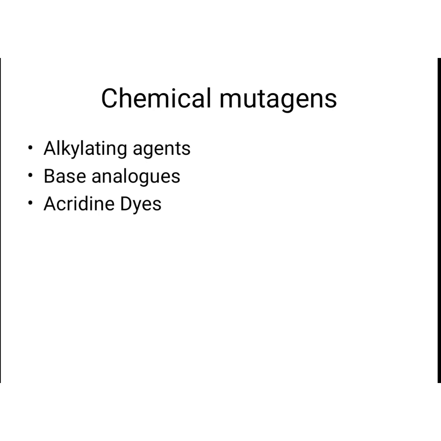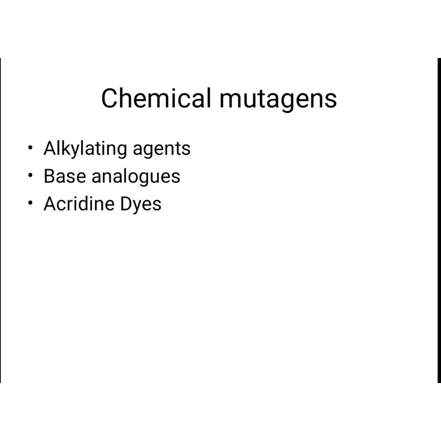I told already about mutagens. Actually, mutagens are of two types, chemical and physical mutagens. Coming to the chemical mutagens: alkylating agents, base analogues and acridine dyes. Alkylating agents are the most powerful group of mutagens. Okay, they induce mutations, especially transitions and transversions. Examples are ethyl methane sulfonate, methyl methane sulfonate, sulfur mustard, nitrogen mustard, etc. These are examples of alkylating agents.